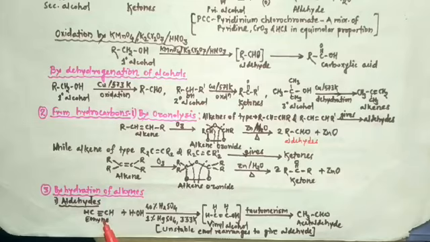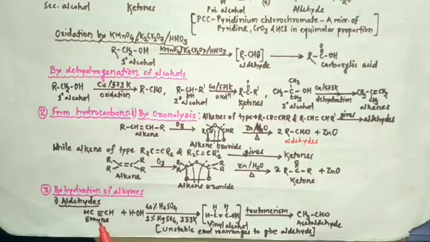Acetylene or ethine on hydration by 40% H2SO4 and 1% mercuric sulfate, when the reaction is carried out at 333 Kelvin, produces aldehydes. While to prepare ketones, alkynes other than acetylene or ethine are used.